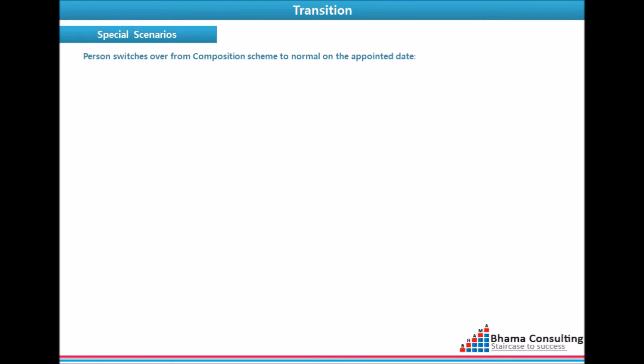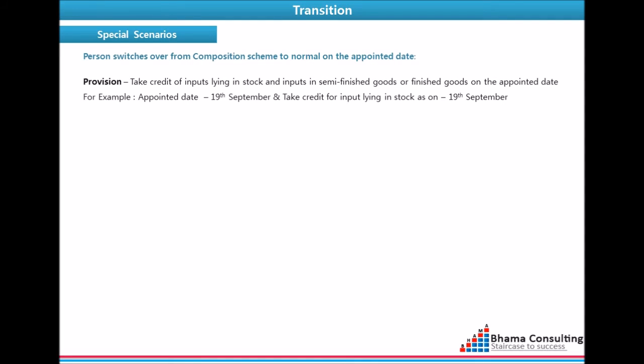What happens in case a person switches from composition scheme to normal taxation under GST on the appointed day? The provision for such persons are they should take credit of inputs lying in stock and inputs lying in semi-finished goods or finished goods on the appointed day. For example, let's assume the appointed day is 19th September. Then such person applying the provision should take credit as on 19th September.